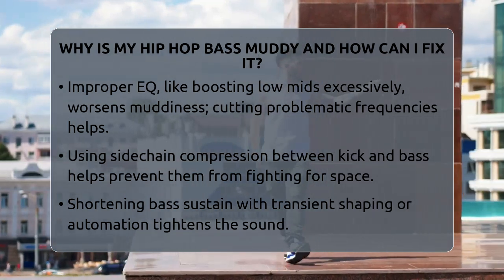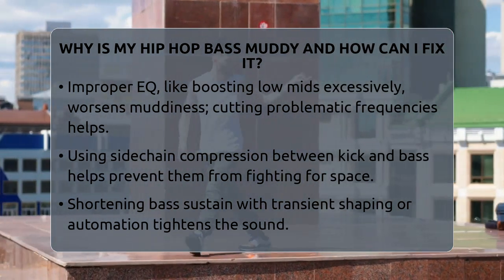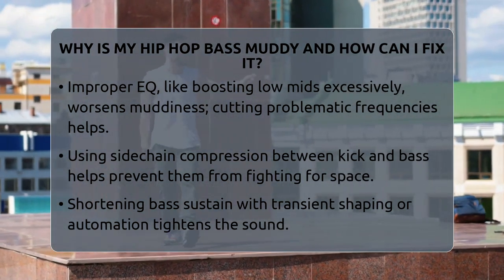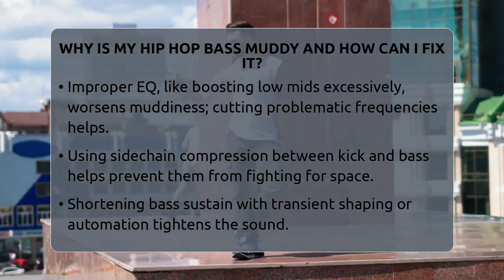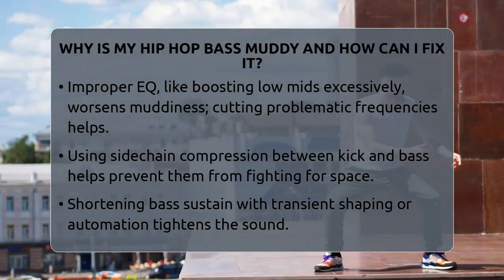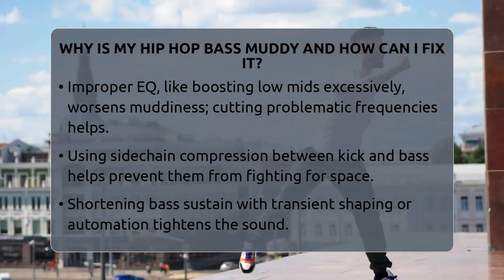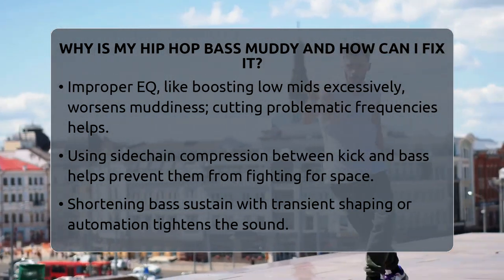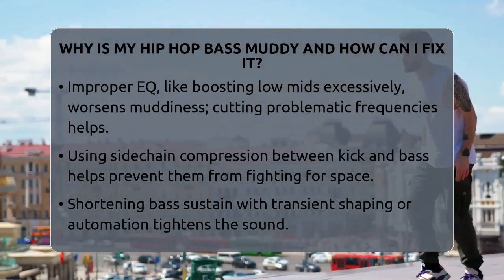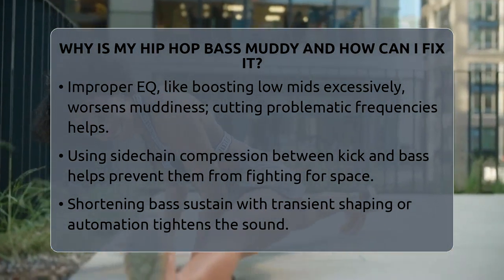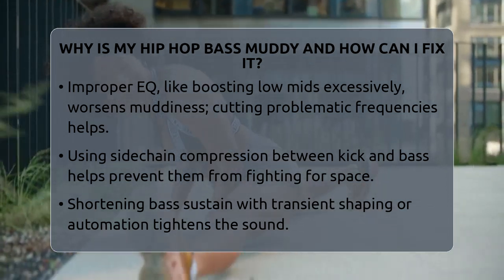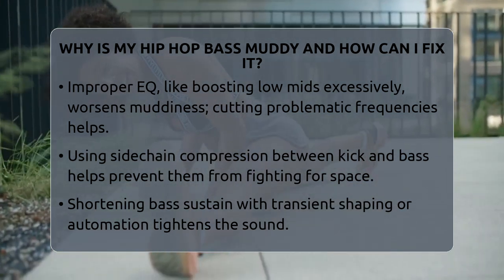To fix muddy bass, start by applying high-pass filters to all tracks except the kick and bass. This removes unnecessary low rumble and frees up space. Next, use EQ to carve out distinct frequency ranges for your kick and bass. Let the kick dominate around 50 to 100 Hz and set the bass slightly above or below that. This prevents them from masking each other.